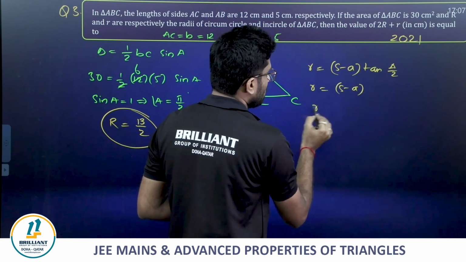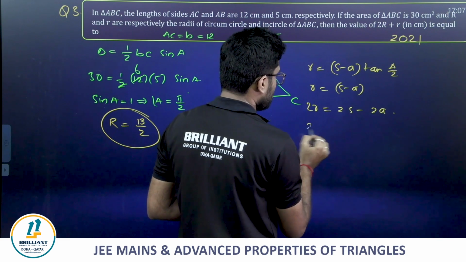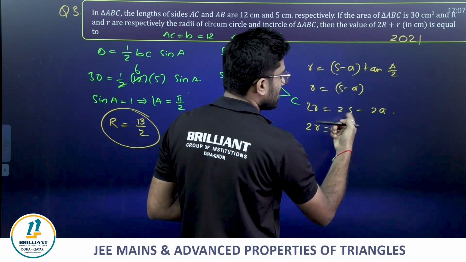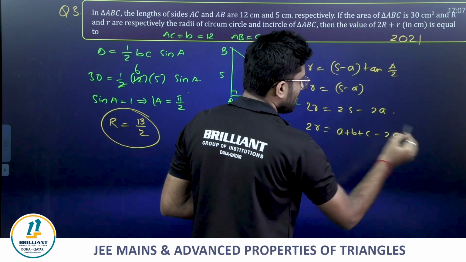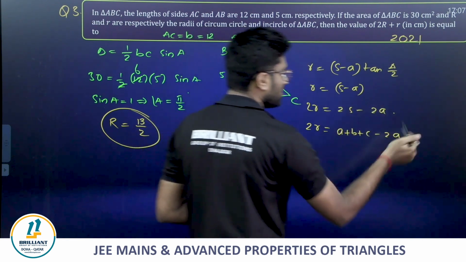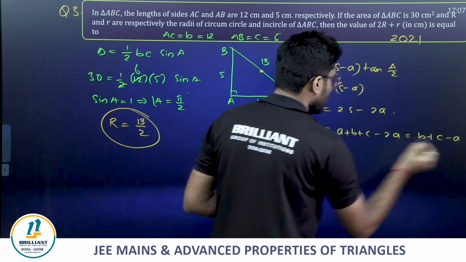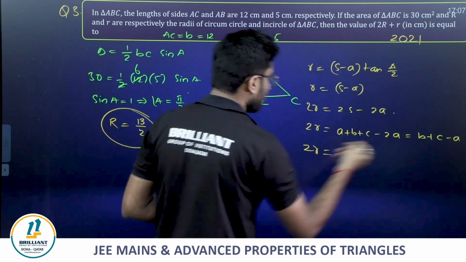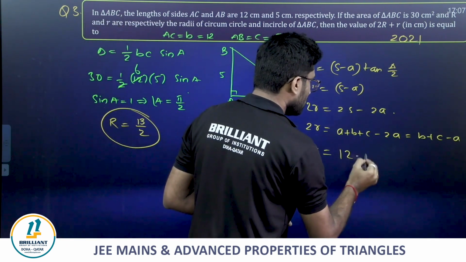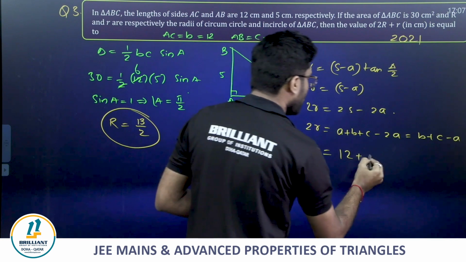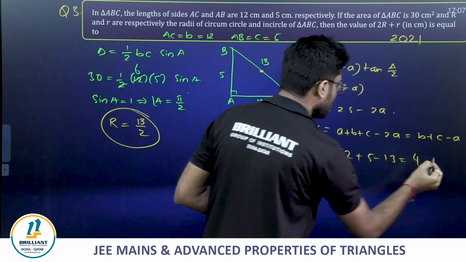So r is equal to s minus a. That's it. So 2r will be equal to 2s minus 2a. 2s is nothing but a plus b plus c minus 2a. Just remember this, friends. Whenever I say 2s minus 2a, it becomes b plus c minus a. Now what is b plus c minus a? b is 12, c is 5, minus 13. 12 plus 5, 17. 17 minus 13 is 4.